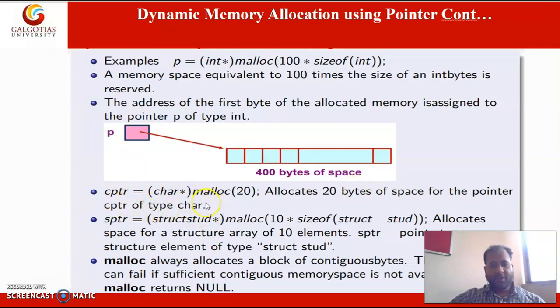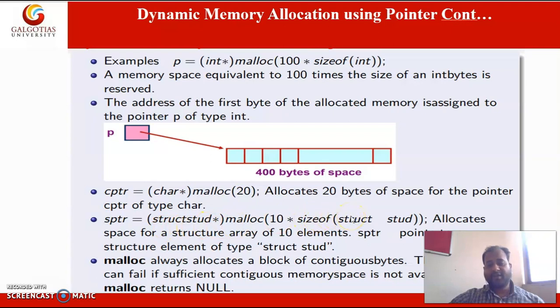Okay, so in the next instruction, malloc 20 is cast to character. Then 20 blocks, 20 bytes of space, are allocated for the pointer. Okay, and in the next instruction we have struct student, and 10 is typecast to struct student.